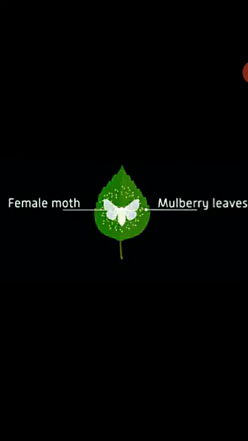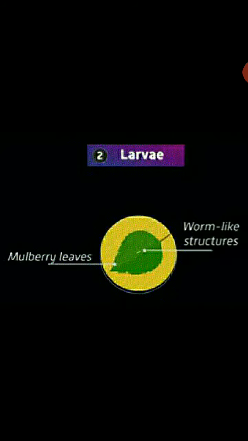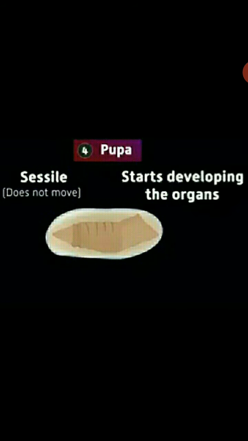First, it's necessary to know the interesting life history of the silk moth. Silk is a gift from this silk moth. The female silk moth lays eggs on mulberry leaves from which larvae hatch. Worm-like structures are called caterpillars or silkworms. They grow in size, and when the caterpillar is ready to enter the next stage of its life history, called pupa, it's a sessile time. It doesn't move and starts developing the organs.